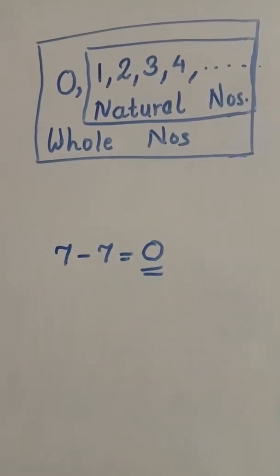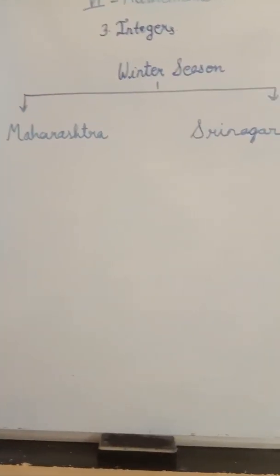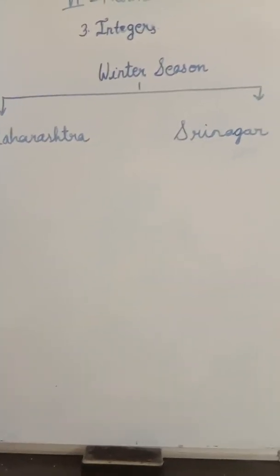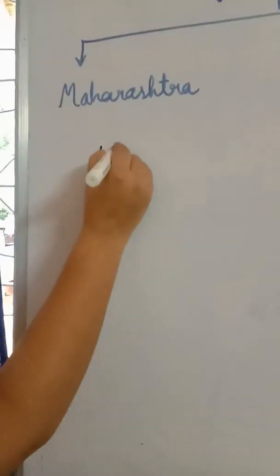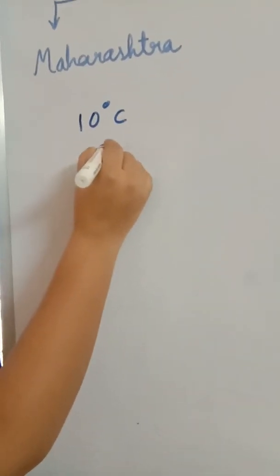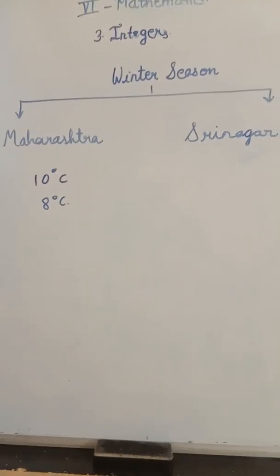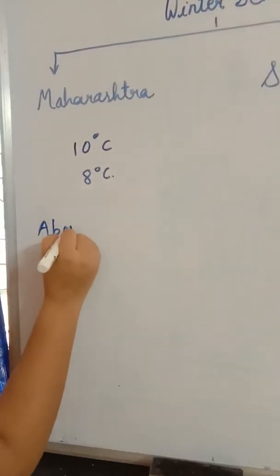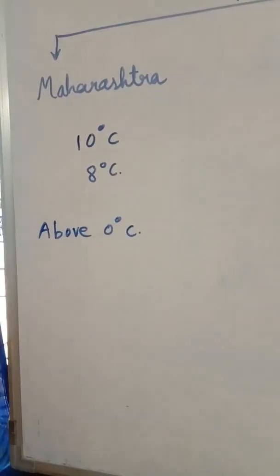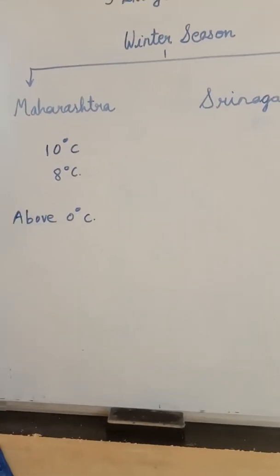For example, now if we consider the temperature of two places, that is Maharashtra and Srinagar in winter season. Maharashtra's temperature falls to mostly 10 degrees Celsius or 8 degrees Celsius, but it doesn't go below 0 degrees Celsius. So it is always above 0 degrees Celsius. So these numbers are always positive. But what happens in Srinagar?